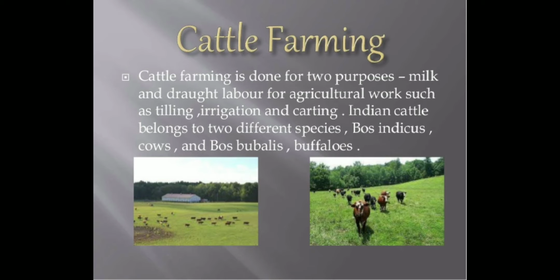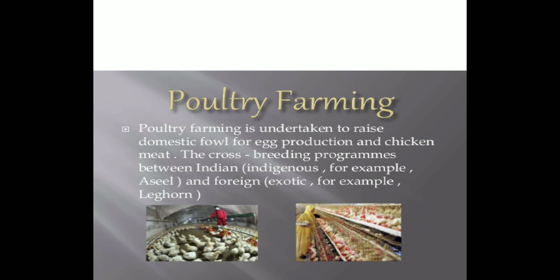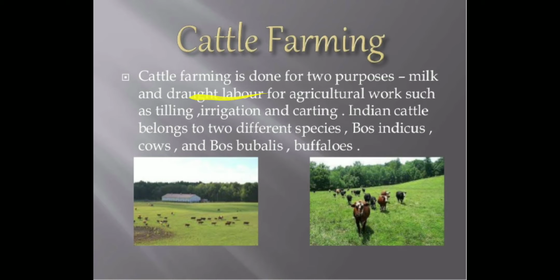We domesticate them for milk, whereas draught labor animals we use for agriculture work, like tilling, irrigation, and carting, for the bullock cart, for the plough.